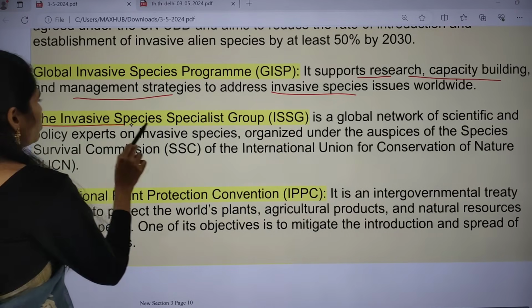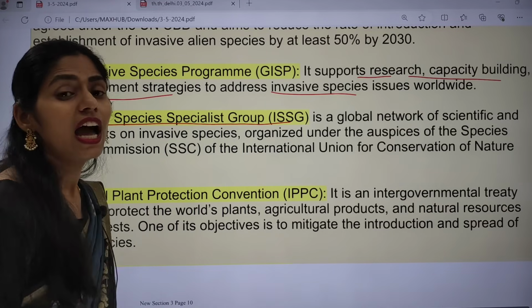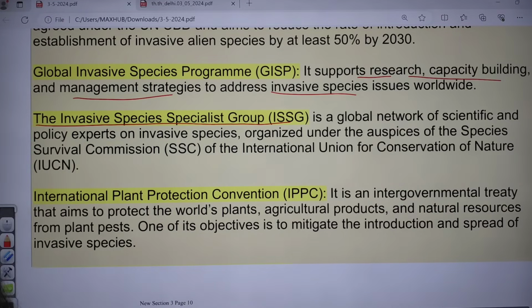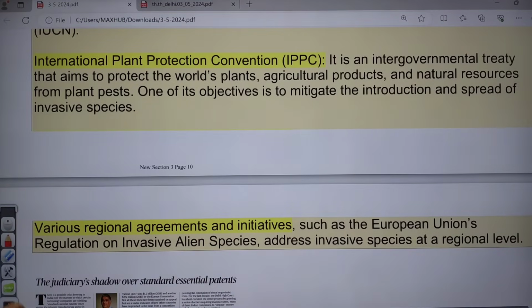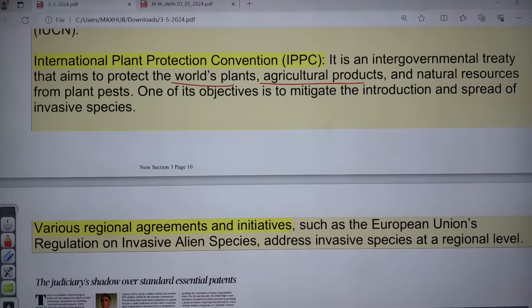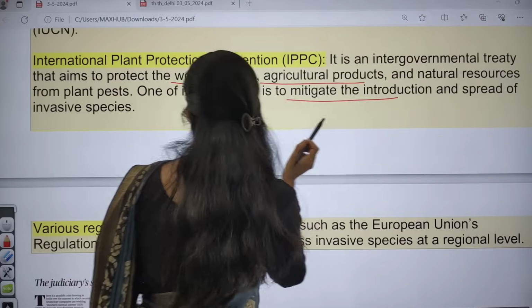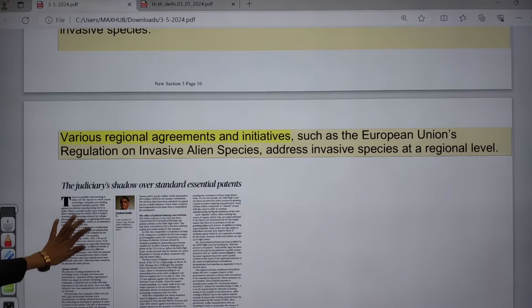And we have the Invasive Species Specialist Group, which is a global network of scientific and policy experts on invasive or exotic species, etc. And next one is the International Plant Protection Convention. This is an intergovernmental treaty focusing on protecting the world's plants, agricultural products and natural resources from plant pests, and an important objective is to mitigate the introduction and spread of invasive species. Okay, so these are some important things regarding this.